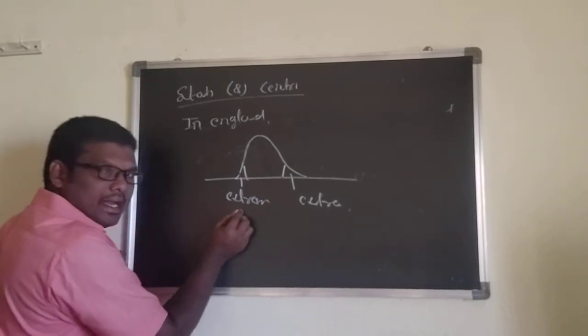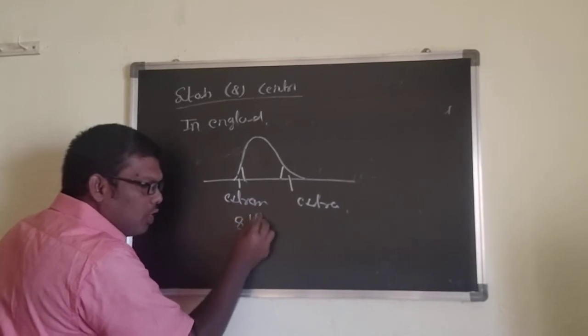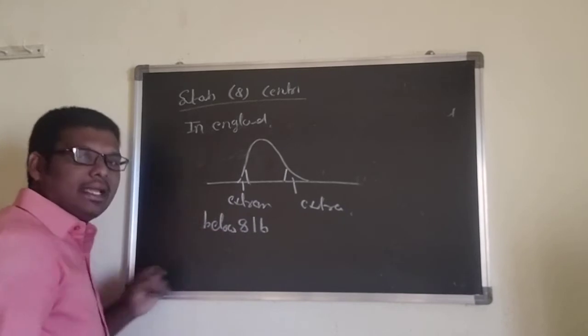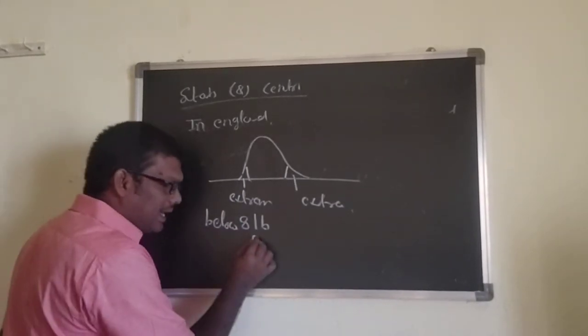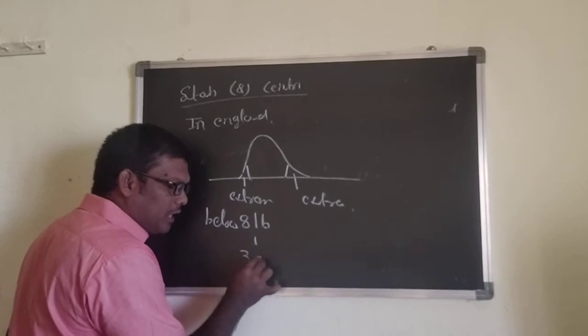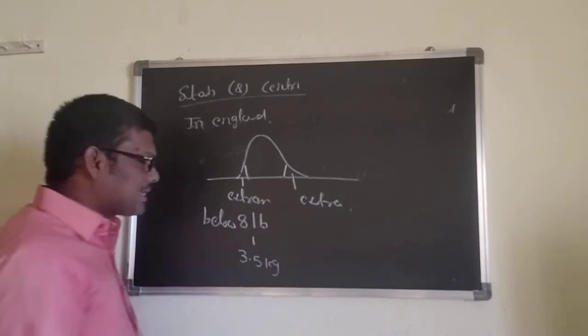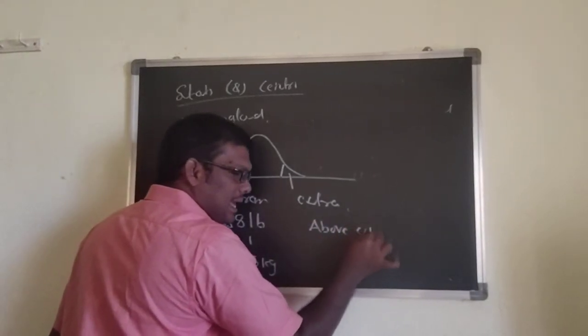See, in England they take baby weight. In this extreme condition, the baby weight is below 8 lb. Here lb indicates pounds. 8 lb is approximately 3.5 kgs. And in this extreme condition, above 8 lb.